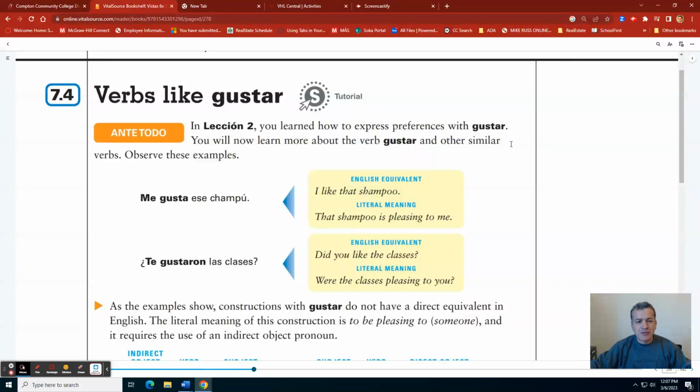Muy bien, chicos, ahora sí vamos a continuar. Let's continue with this video now. Verbs like gustar. Vamos a ver. Let's take a look. If we remember how to use gustar, this topic is going to be very easy. Let's read the paragraph first.